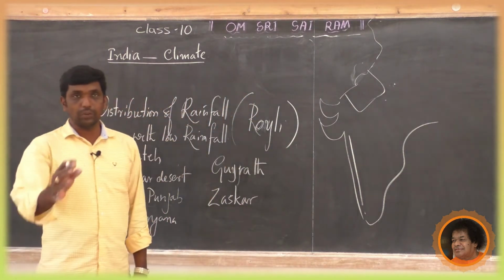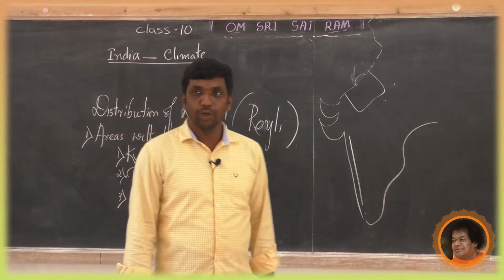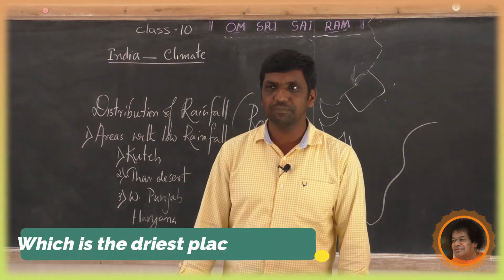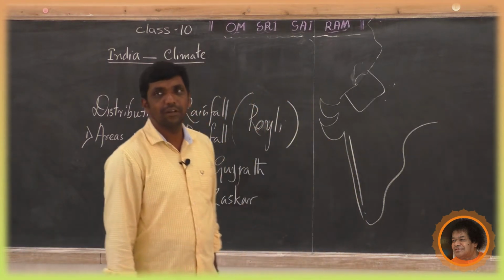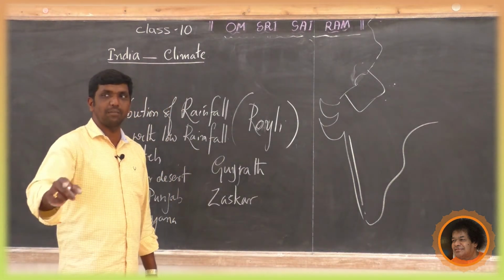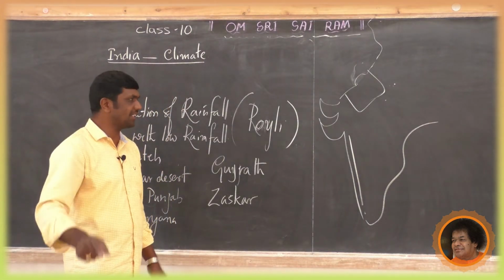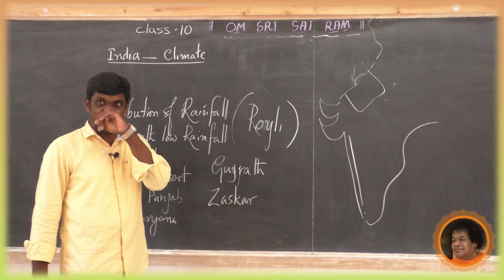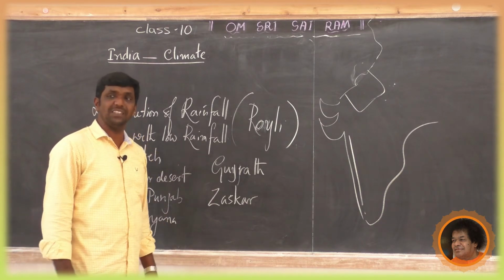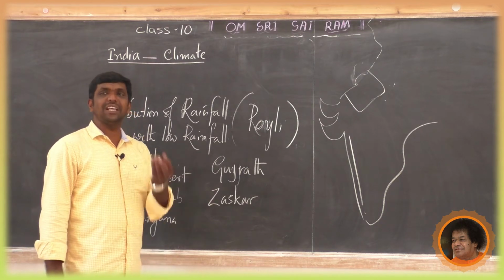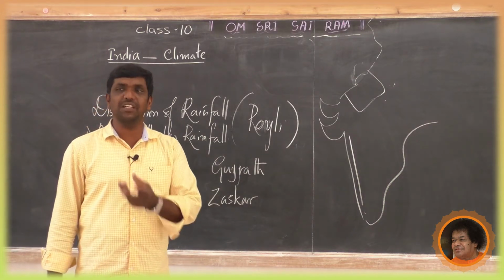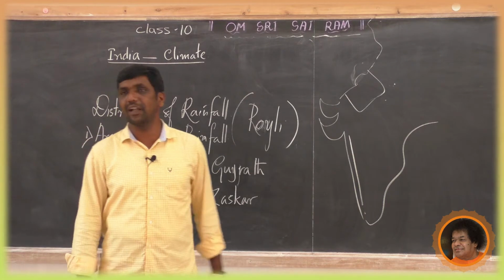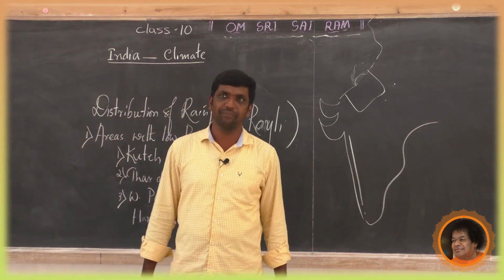Now, note down the question. Which is the driest place in India? Answer is very simple. Royli in Jaisalmer of Rajasthan is the driest place in India. Why is it called the driest place? It receives the least amount of rainfall. It's around 8.3 centimeters. That is why it is called the driest place in India.